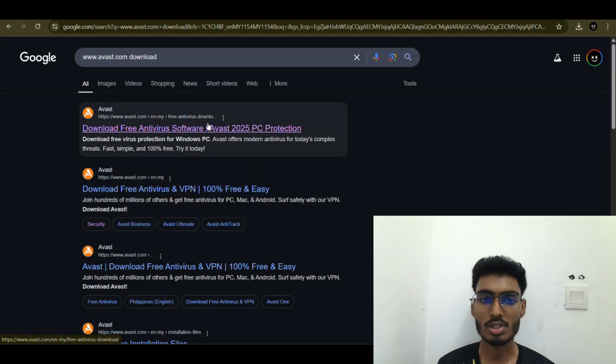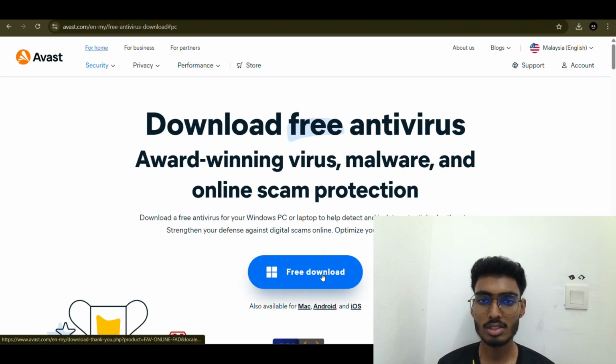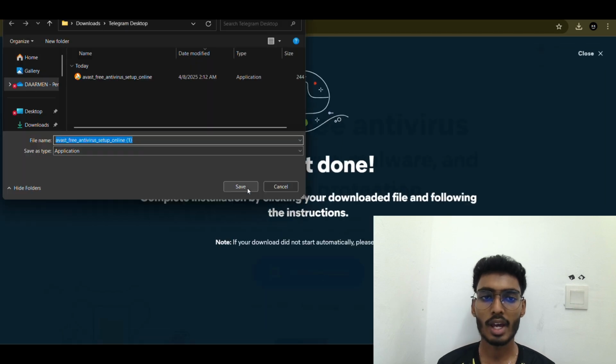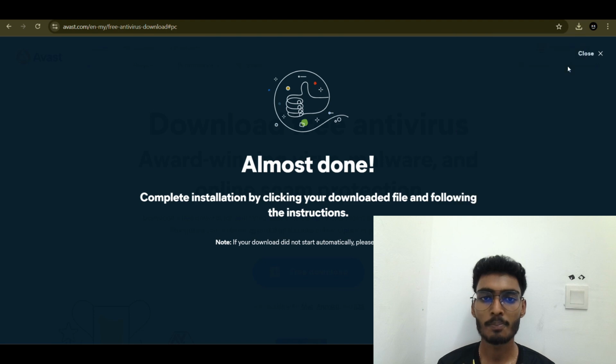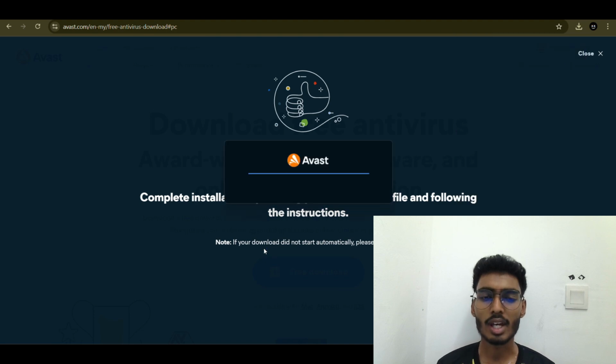Next, open your browser and go to www.avast.com. Point to the address bar, then double check the URL to avoid phishing. Zoom in slightly on the address bar.